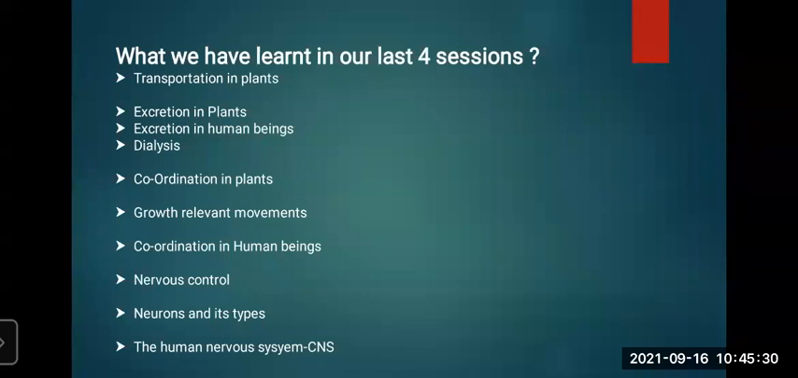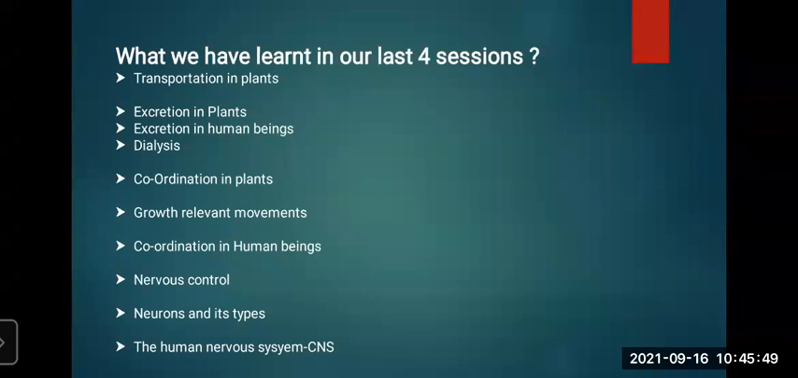So the transport also needs energy. Through ATP, adenosine triphosphate, it gets the energy. Now we have learned about excretion in plants. We have learned how excretion helps in the plant's body.